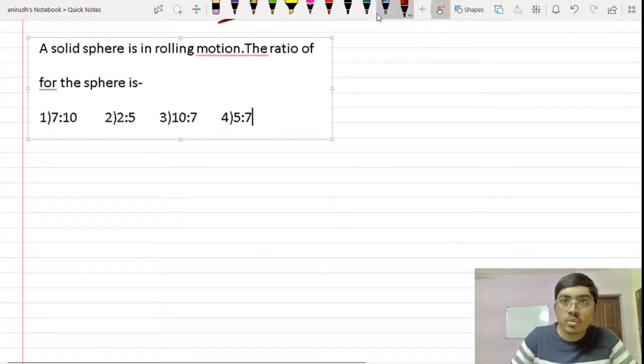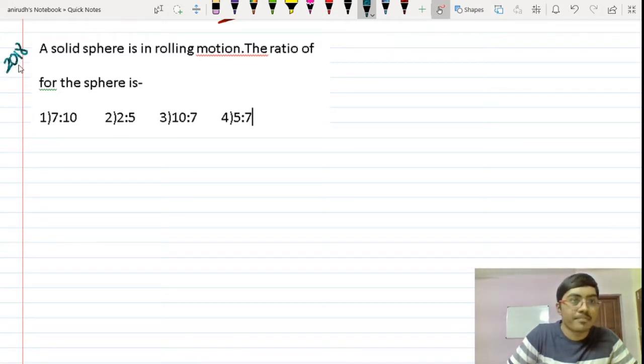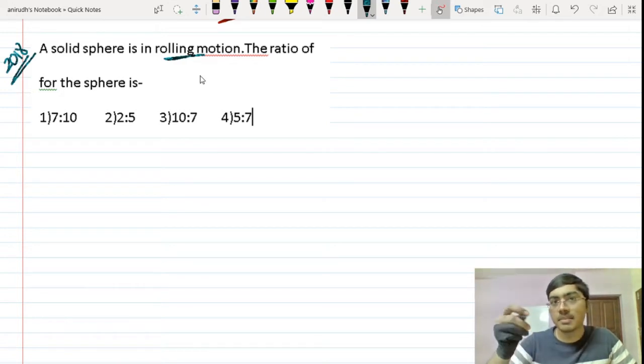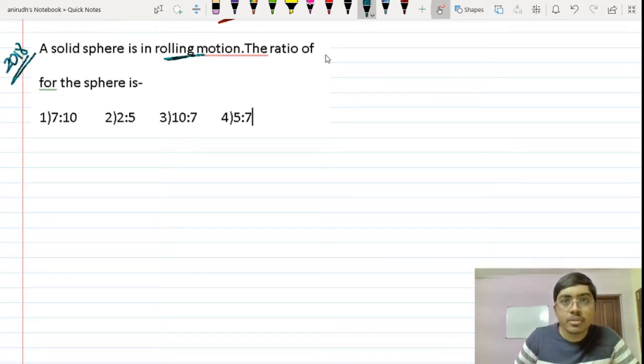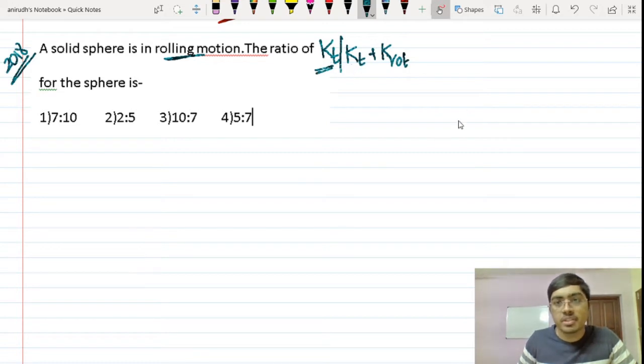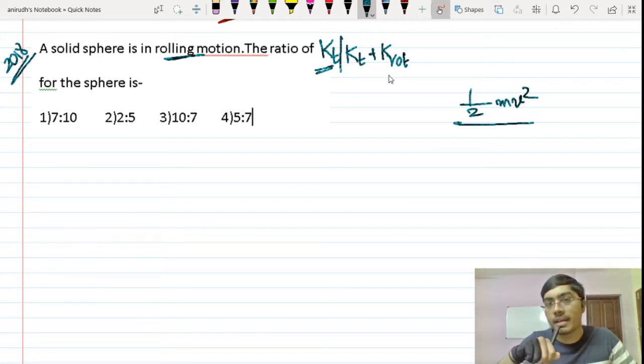So we have another routine simple question from the topic of rotation. This is again a question from the 2018 exam. A solid sphere is in rolling motion. Rolling means it has translational plus rotational components. We need the ratio of K translational divided by K translational plus K rotational. So this is the kinetic energy of translational motion, half mv square, divided by K translational, again half mv square, plus this, half I omega square.